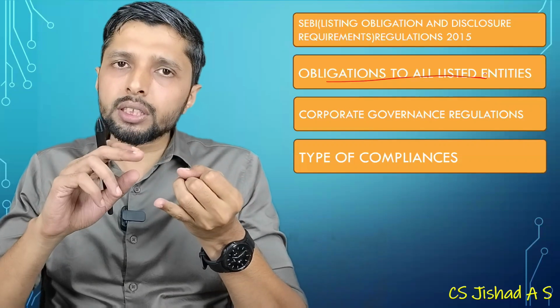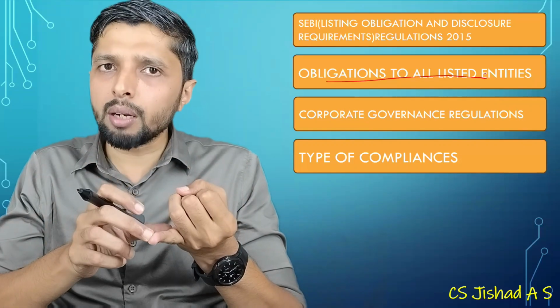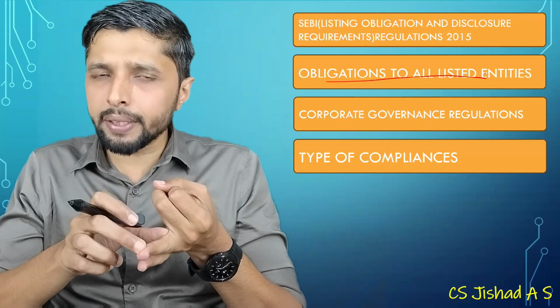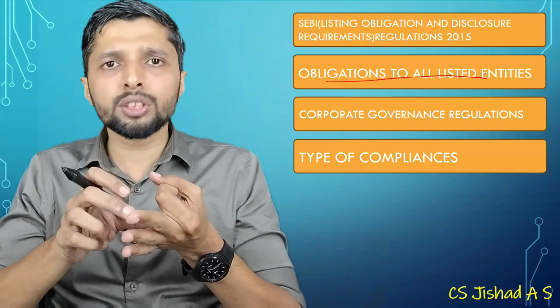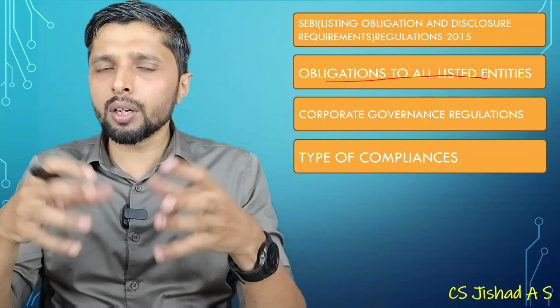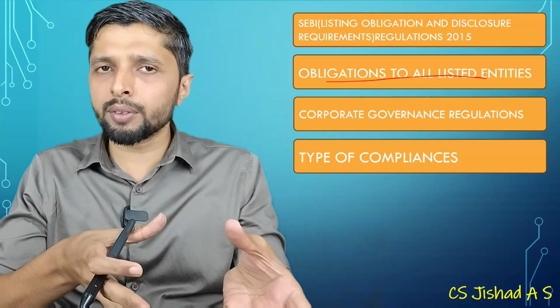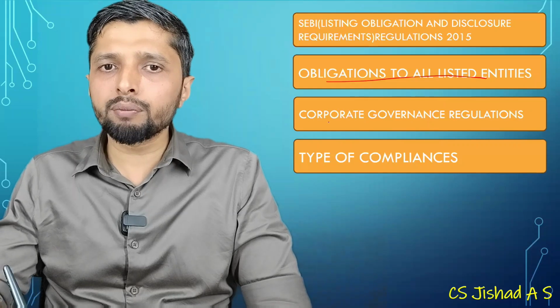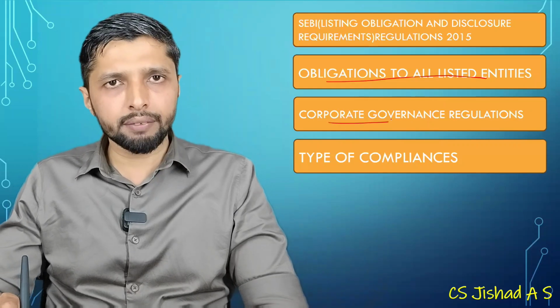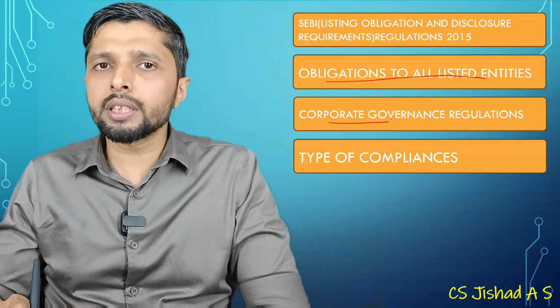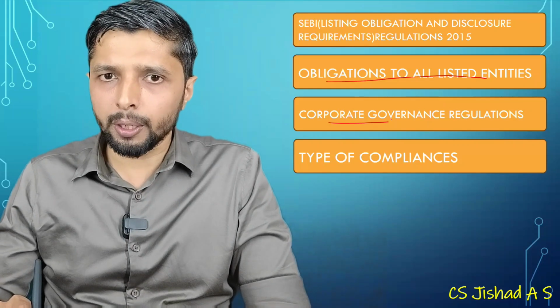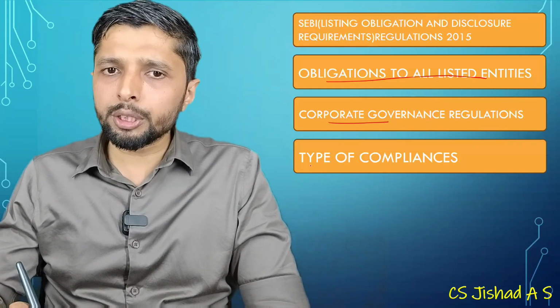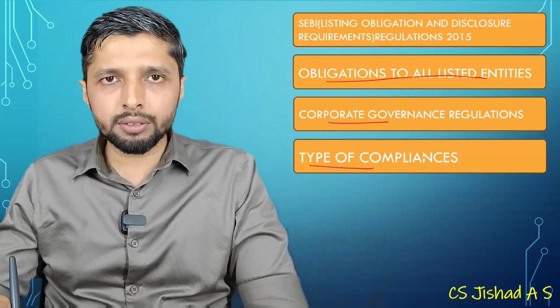The regulations cover the appointment of a compliance officer, share transfer agent, registrar to issue, and preservation of documents, regulation 9, what type of documents should be preserved and in what manner, etc. Then there are corporate governance regulations from regulation 17 to 27, which will be applicable to certain classes of listed companies only.